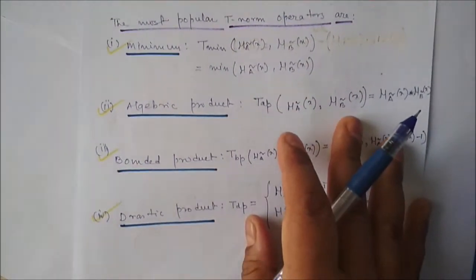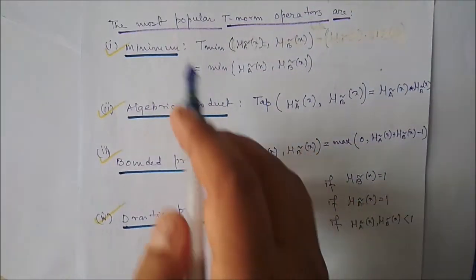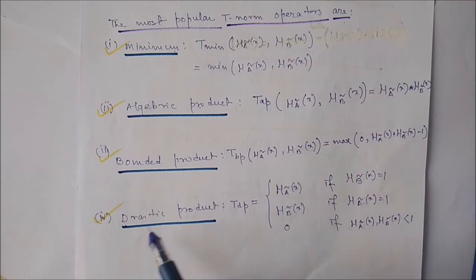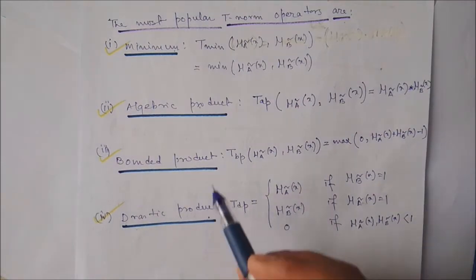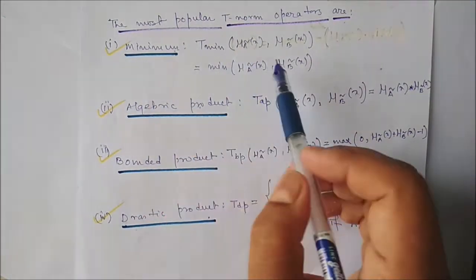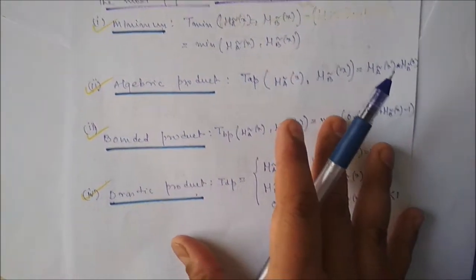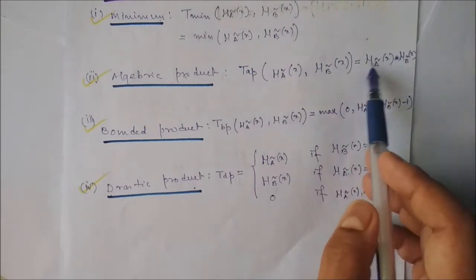We will see the T-norm operators. The most popular T-norm operators are minimum, algebraic product, bounded product, and drastic product. If we apply minimum, we take the minimum of these two membership values. If it is algebraic product, we multiply these two membership values.